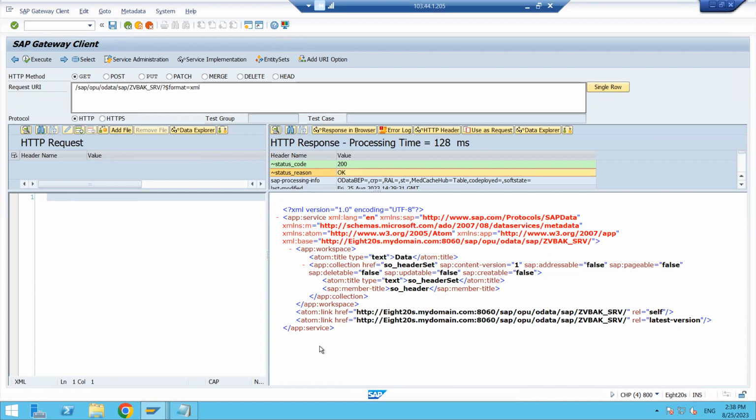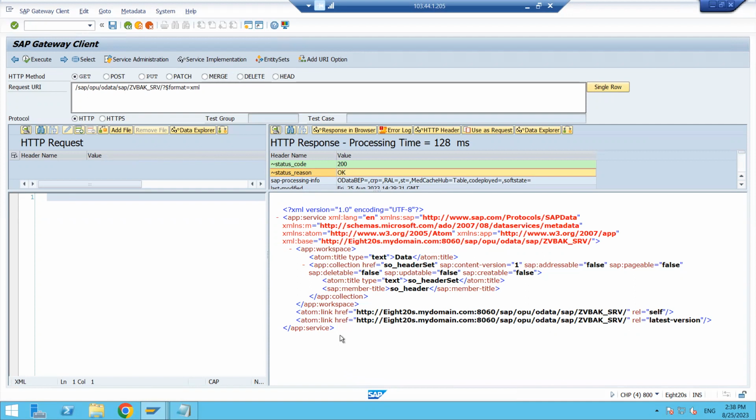This XML format can be understood by any web browsers, mobiles, tablets, whatever it is. They can access this format directly, not required to convert into another format. Directly it will read this.